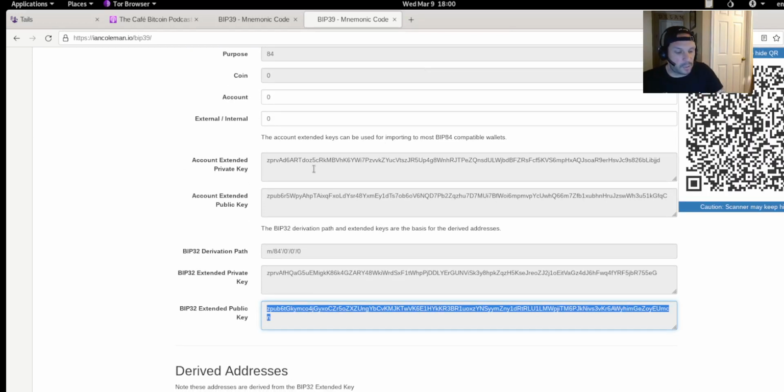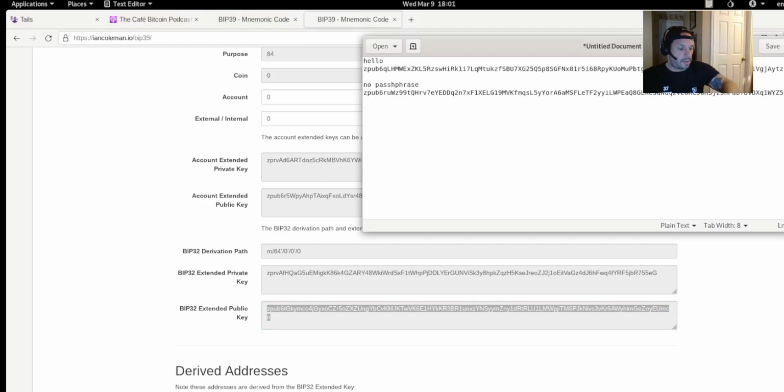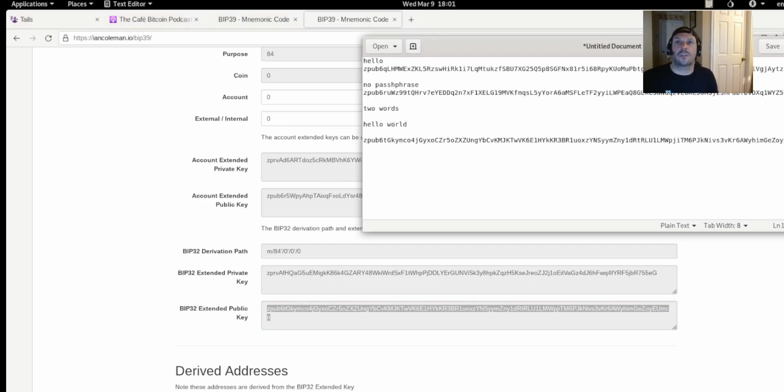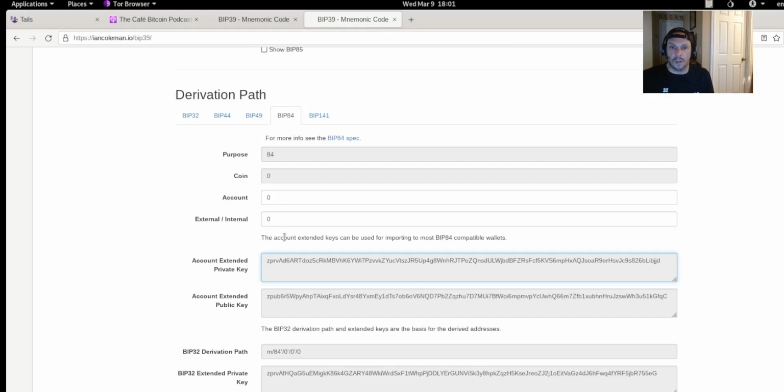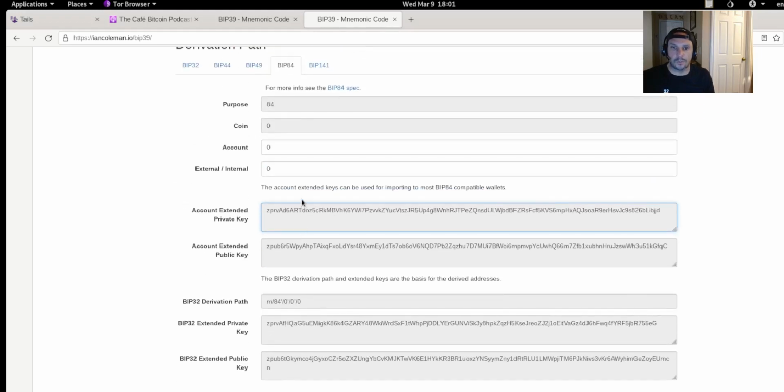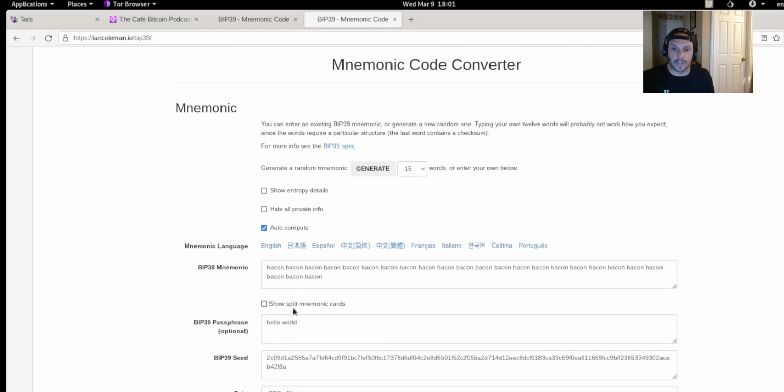So now obviously, with different pub keys, you'll have different addresses. So as you can see, this is totally different too. Again, we'll go look at the addresses now. We will take out this passphrase.